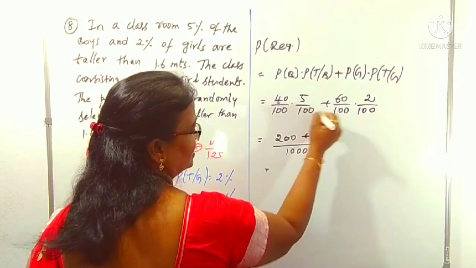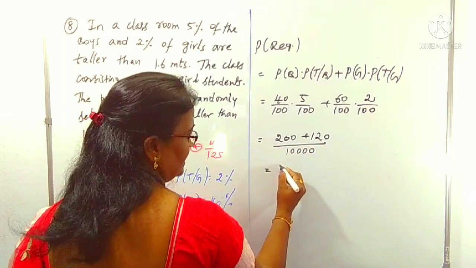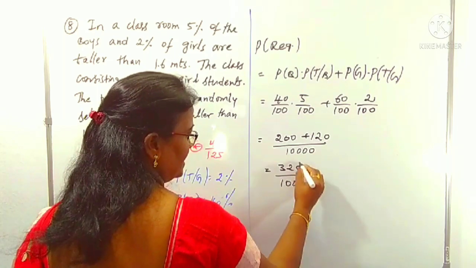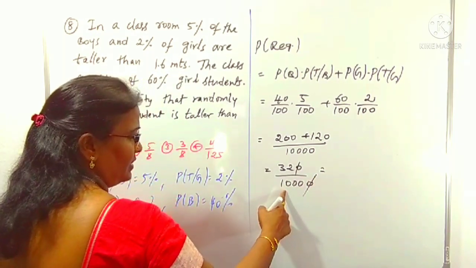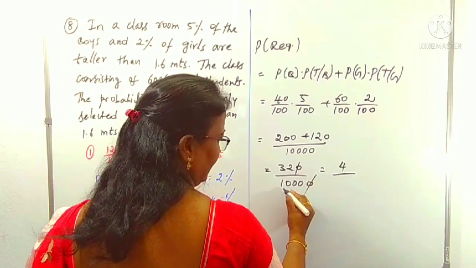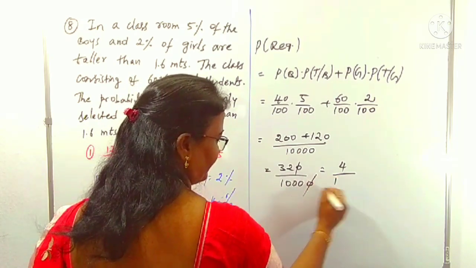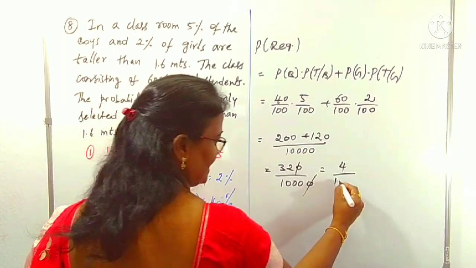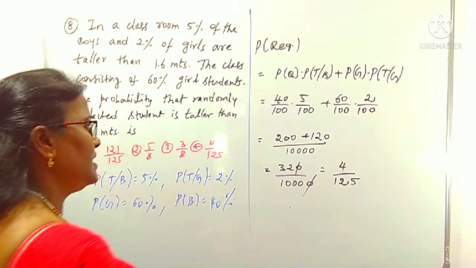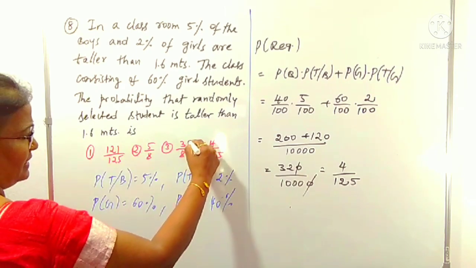Here you can understand that 40 into 5 is 200, plus 60 into 2 is 120, over 10,000. Okay, you can cancel the 0 here also. Otherwise you can take it directly also. This is the addition of these, 320 by 10,000, right? 0 cancels, 32 by 1000. We can cancel 8: 8 4s are 32, 8 125s are 1000. This is simply 4 by 125. Clearly, which option? It is clearly the fourth option.